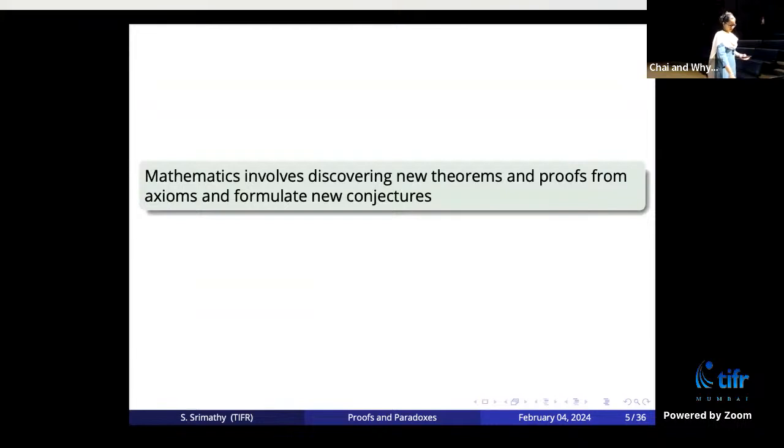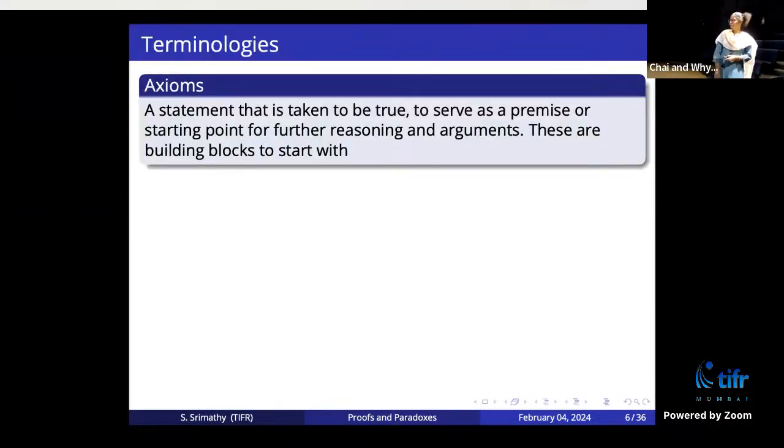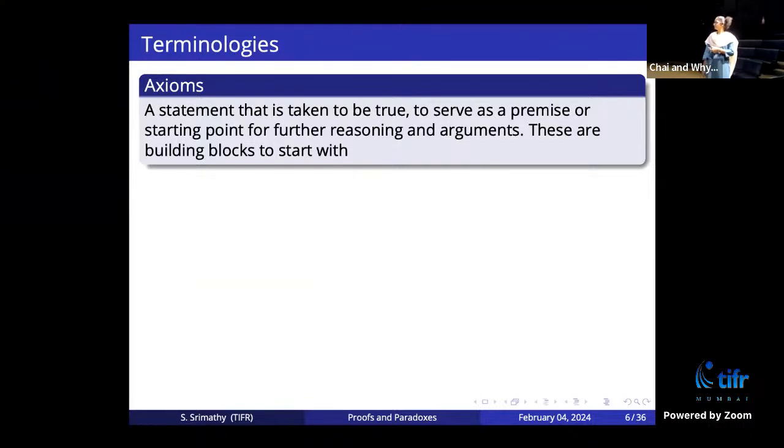Okay, so in general in mathematics, what we do is we discover new theorems and proofs from axioms and we formulate new conjectures. These are some terminologies that we use in mathematics, and let me go over each of them. So axioms, what are axioms? They are statements which are like building blocks. You take them to be true to start with. These are like the rules, and you play the game from there.